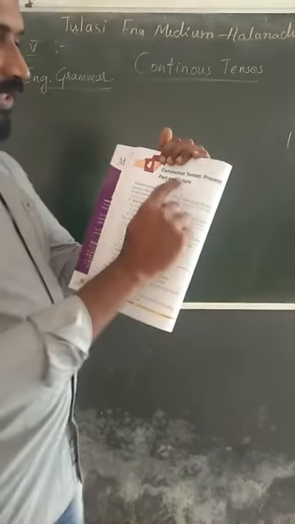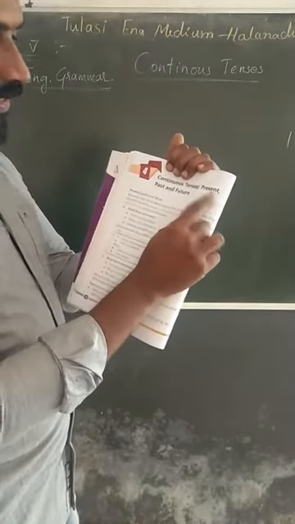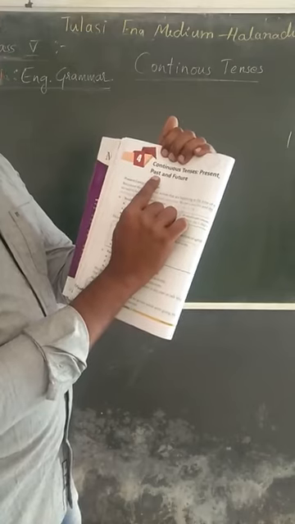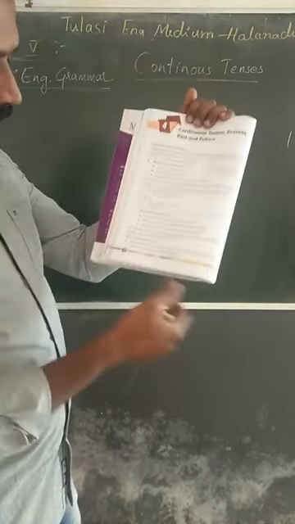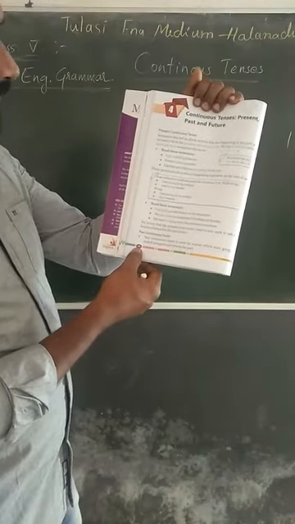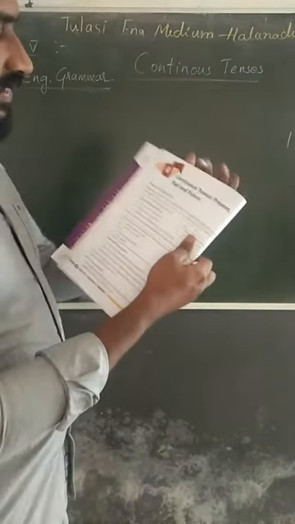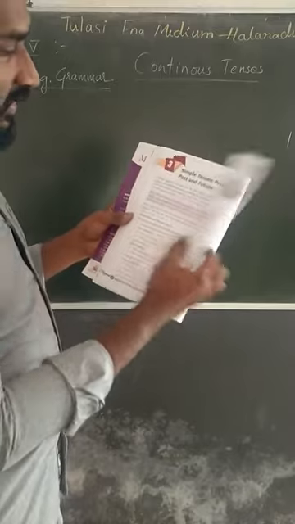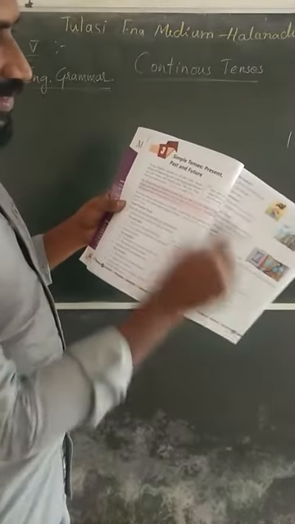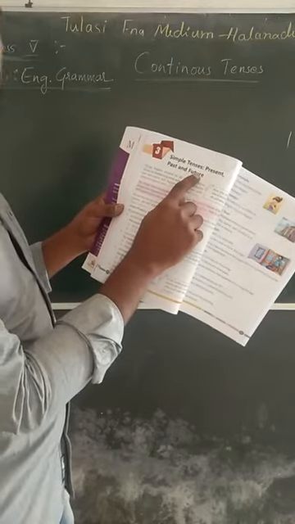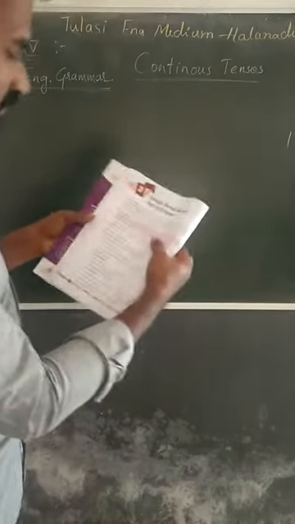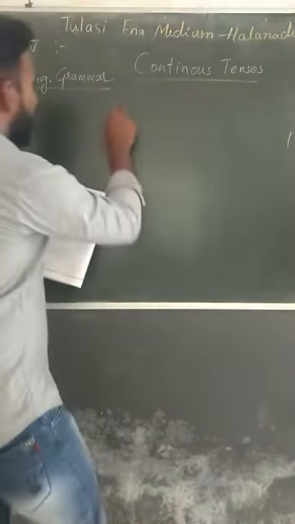You will learn about continuous tenses: present continuous, past continuous and future continuous tenses. Chapter 4, page number 56. In the last class, we learned about the simple tenses: simple present, simple past and simple future.